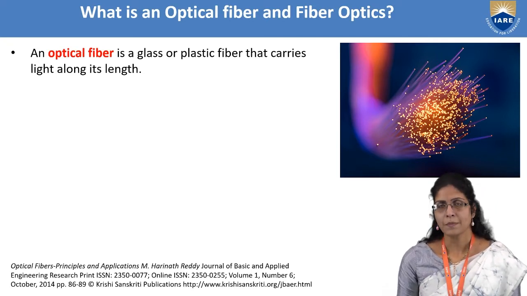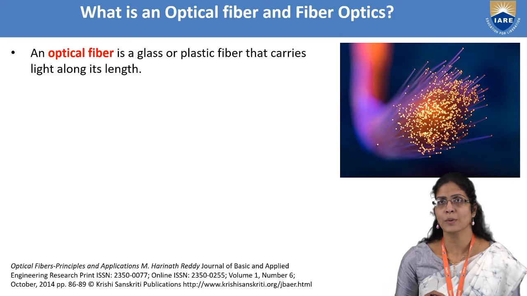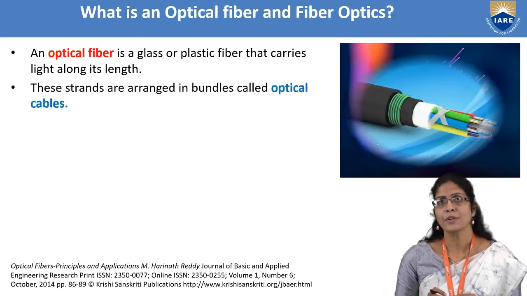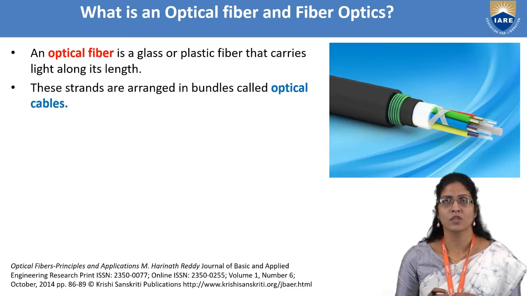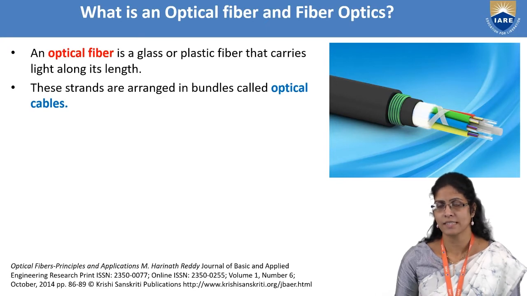Now, the picture which you are seeing on the slide is the cross section of an optical fiber which is carrying light. And here you can understand how thin it is. If you take such optical fibers as a bundle, then you can call it an optical cable, which you are seeing on the slide.